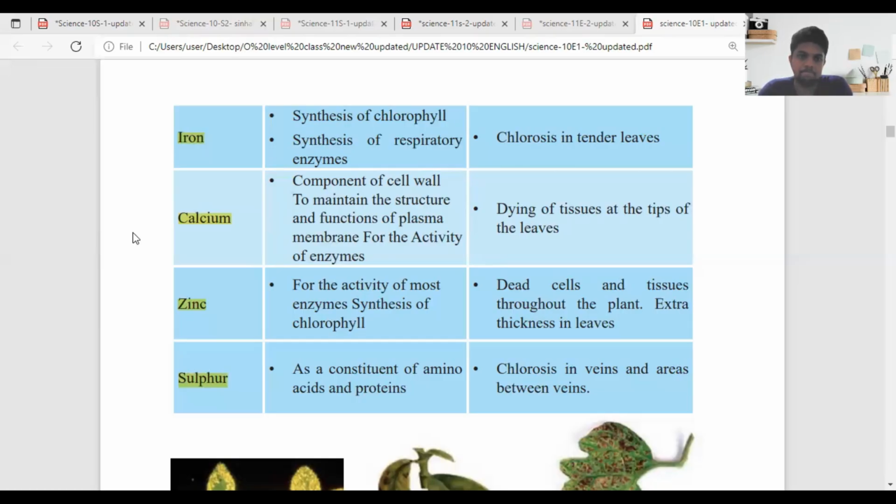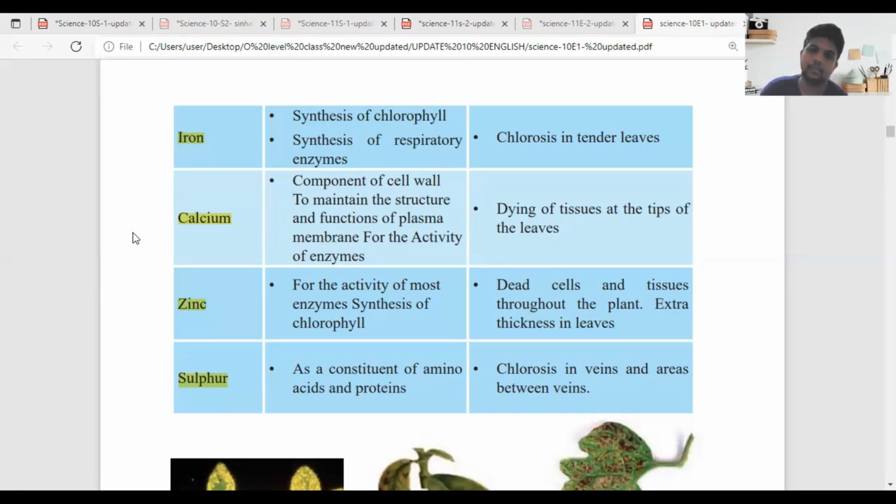Sixth one is zinc: for the activity of most enzymes, synthesis of chlorophyll, dead cells and tissues throughout the plant, extra thickness in leaves. Seventh one is sulfur: as a constituent of amino acids and proteins, chlorosis in veins and areas between veins. Okay. So that's it.